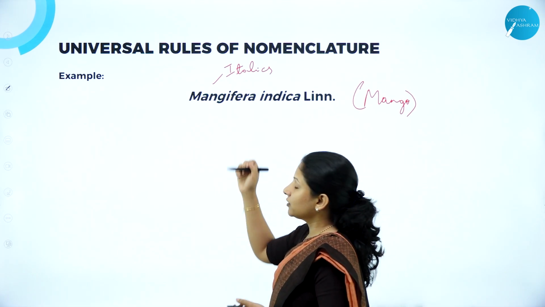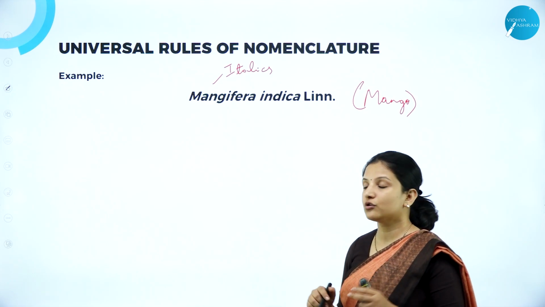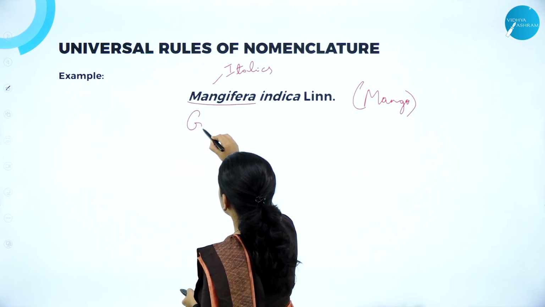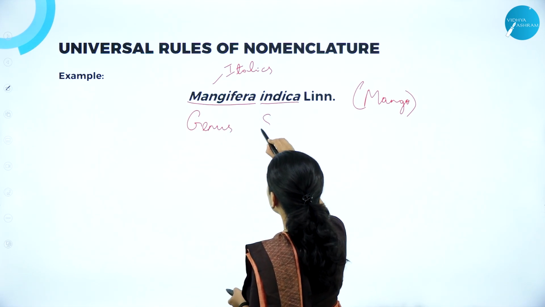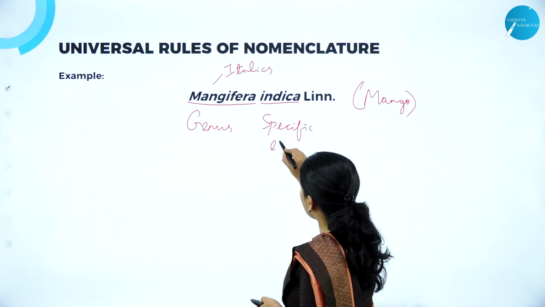Next, talking about the two components. So always the biological name should have two components. That is, the first component should always be the genus and the second component should always be the specific epithet.